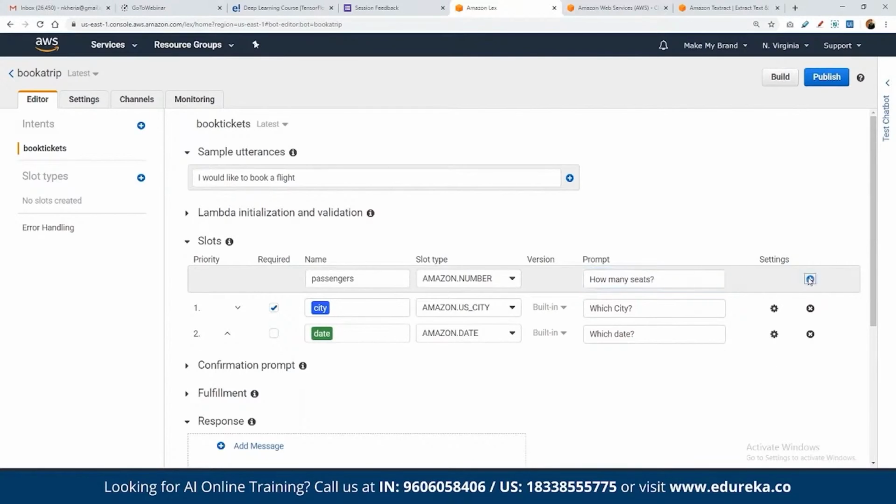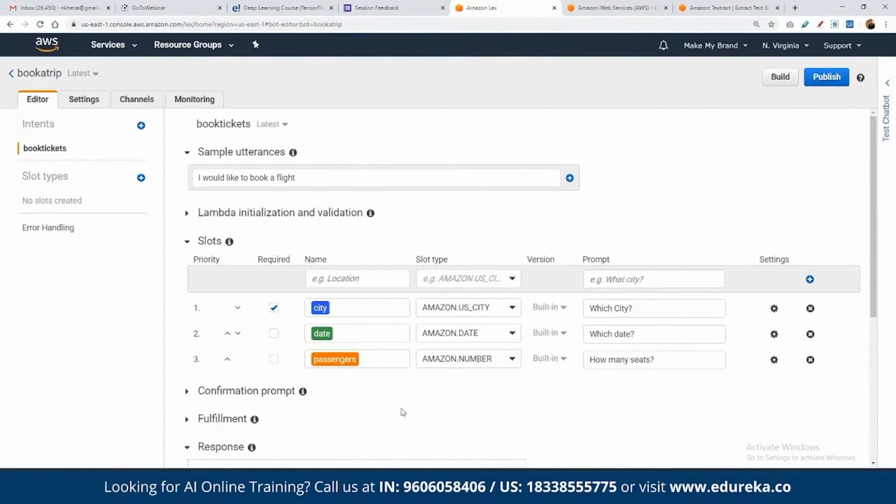So now what we are doing here is simply defining the entire pattern in which the questions will be asked. Now here we can make it mandatory. That means even if people do not enter the passenger details, still these two questions are mandatory because they have to be answered by the users. Then only we can go ahead with the booking, right?